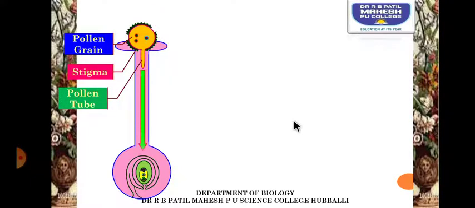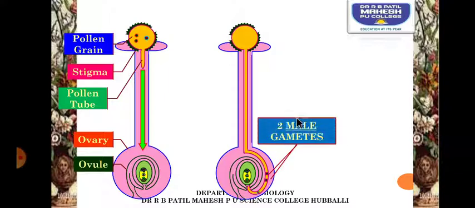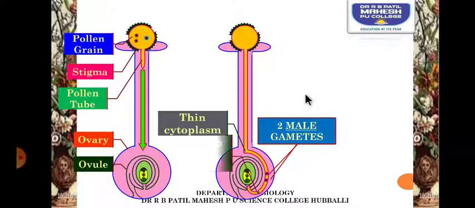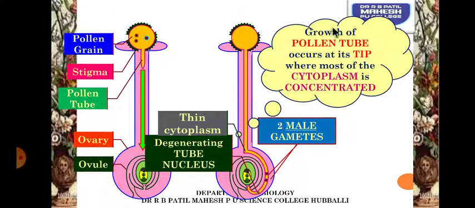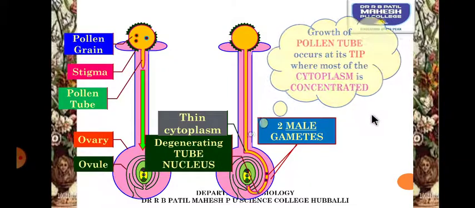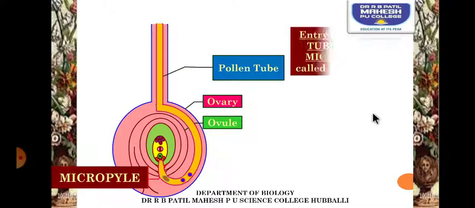Now the pollen grain germinates on the stigma into a pollen tube. The pollen tube will make its entry into the ovule. See here, the pollen tube is growing and two male gametes are there in the pollen tube. A thin cytoplasm will be there in the pollen tube. A degenerating tube nucleus also can be seen. Growth of the pollen tube occurs at the tip, where most of the cytoplasm will be concentrated. The tip region of the pollen tube will be growing. So these are the different labelings, students.